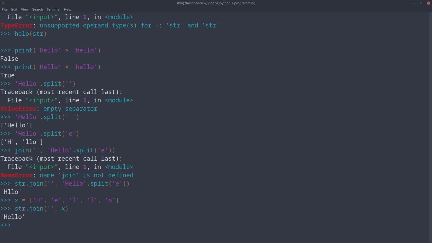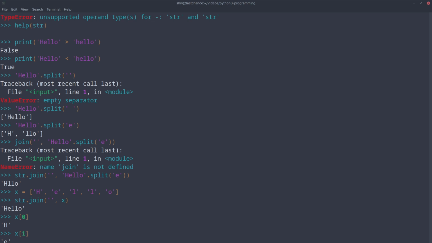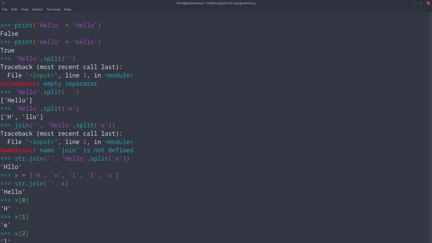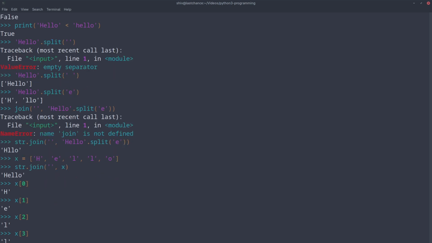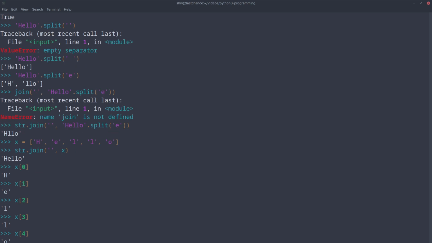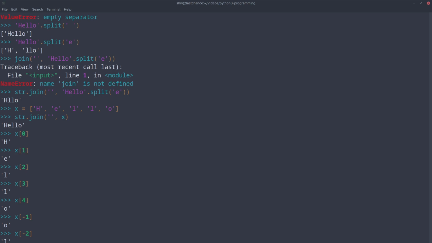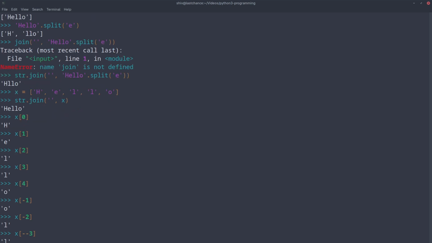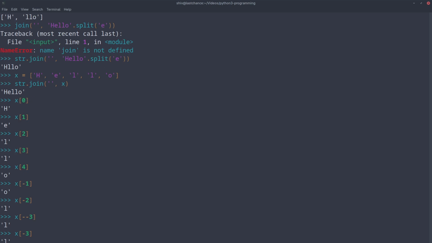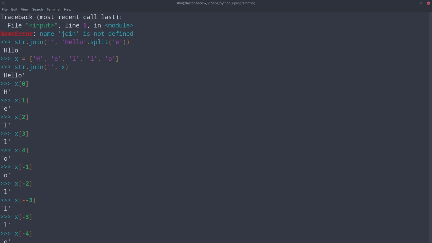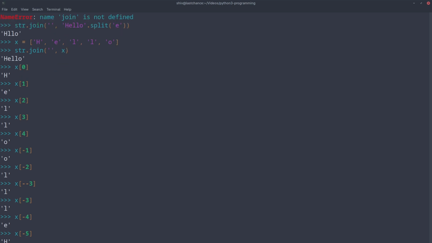String is 0 based. So if you ask what is at the 0th location, H is at the 0th location, then 1 has E, 2 has L, 3 has L, and 4 has O. Similarly, you can do negative indexing. X minus 1 is O, X minus 2 is L, X minus 3 is again L, and X minus 4 is E, and X minus 5 is H. You can do it both ways.